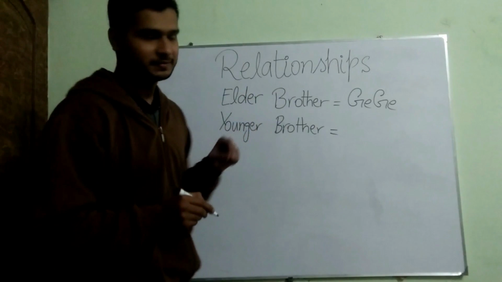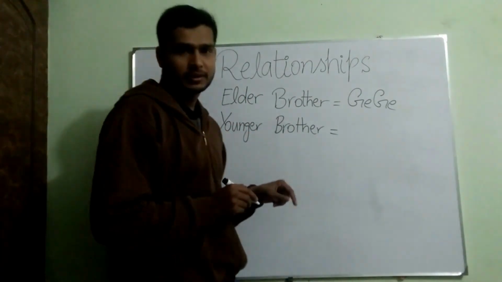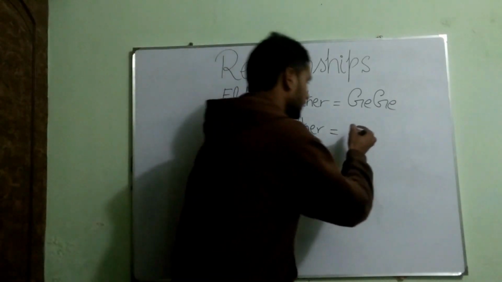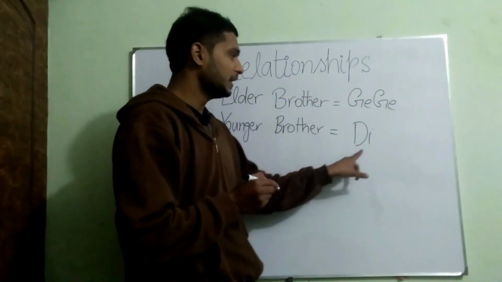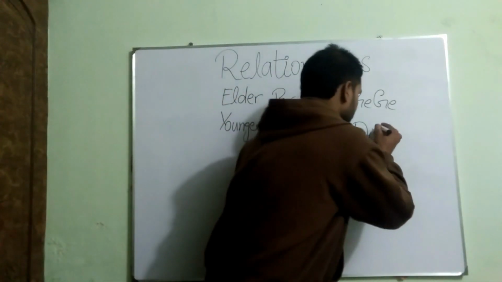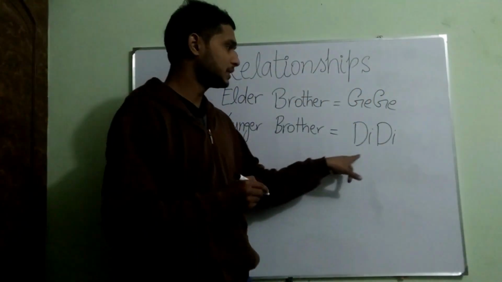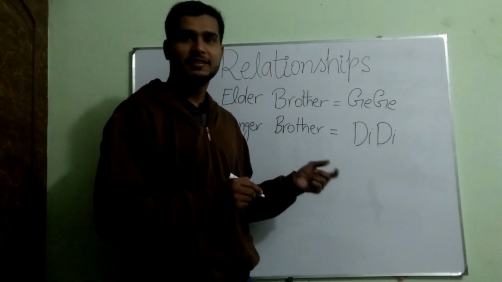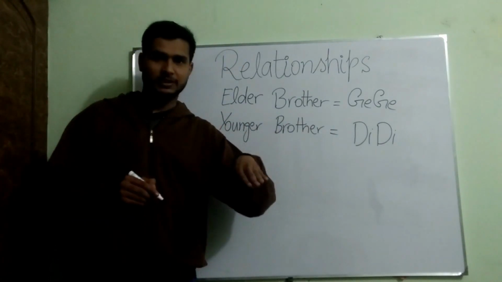Gege, and its meaning is elder brother. The next thing we have is younger brother. For younger brother, I have di, D-I, di. If I write it twice, it becomes didi, and its meaning is younger brother. Okay?